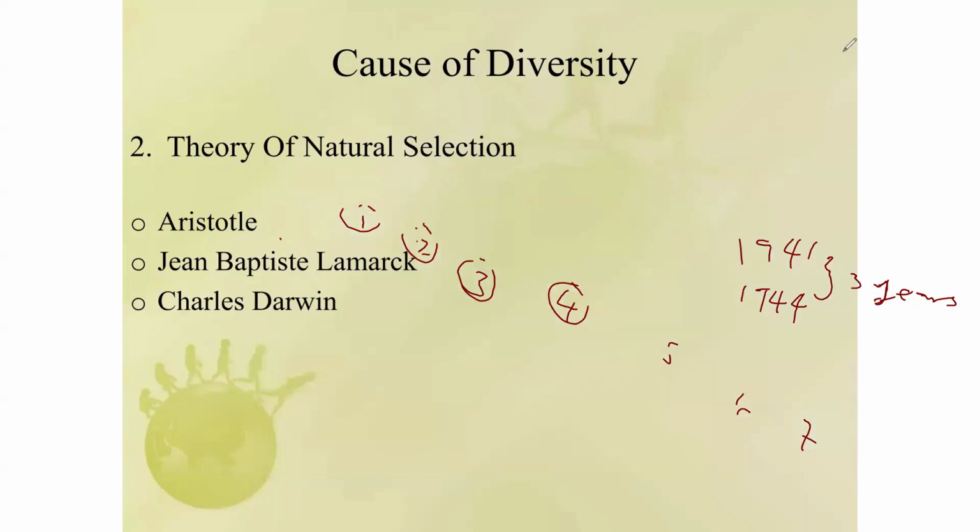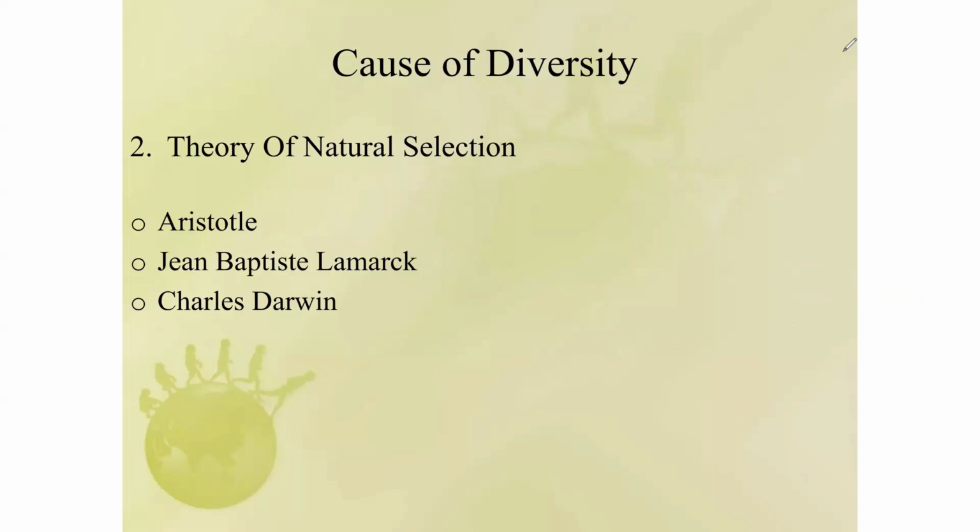Now, this theory of natural selection was proposed by great scientists, which include Aristotle, Jean-Baptiste Lamarck, and Charles Darwin. They are the fathers of evolution because they made a lot of contributions to the concept of evolution, and we are going to look at what they did one after the other.